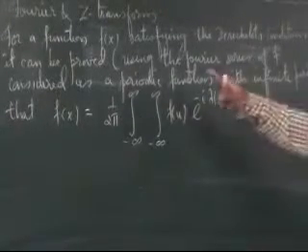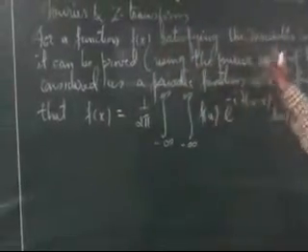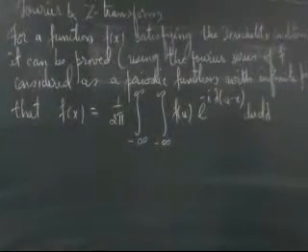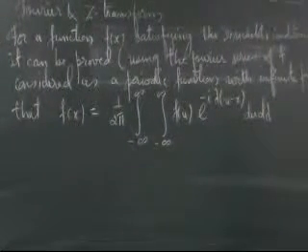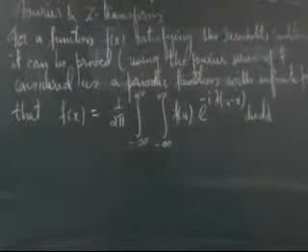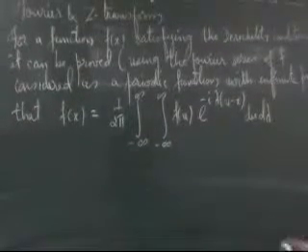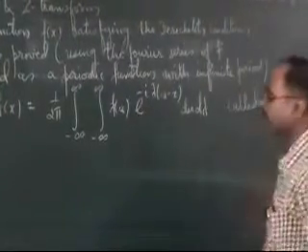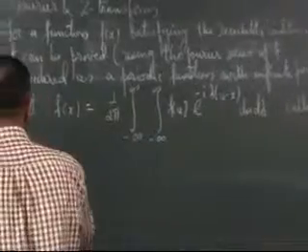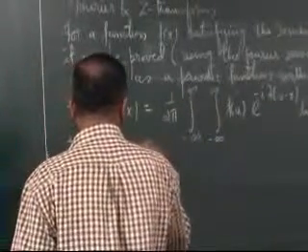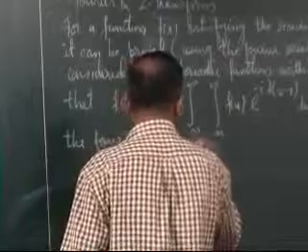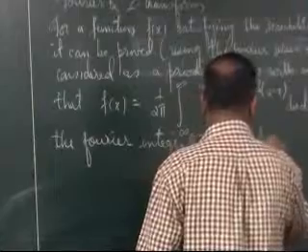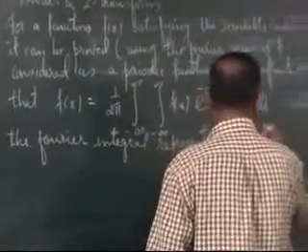Any function satisfying Dirichlet's conditions can be expressed in this form, called the Fourier integral representation of f(x).